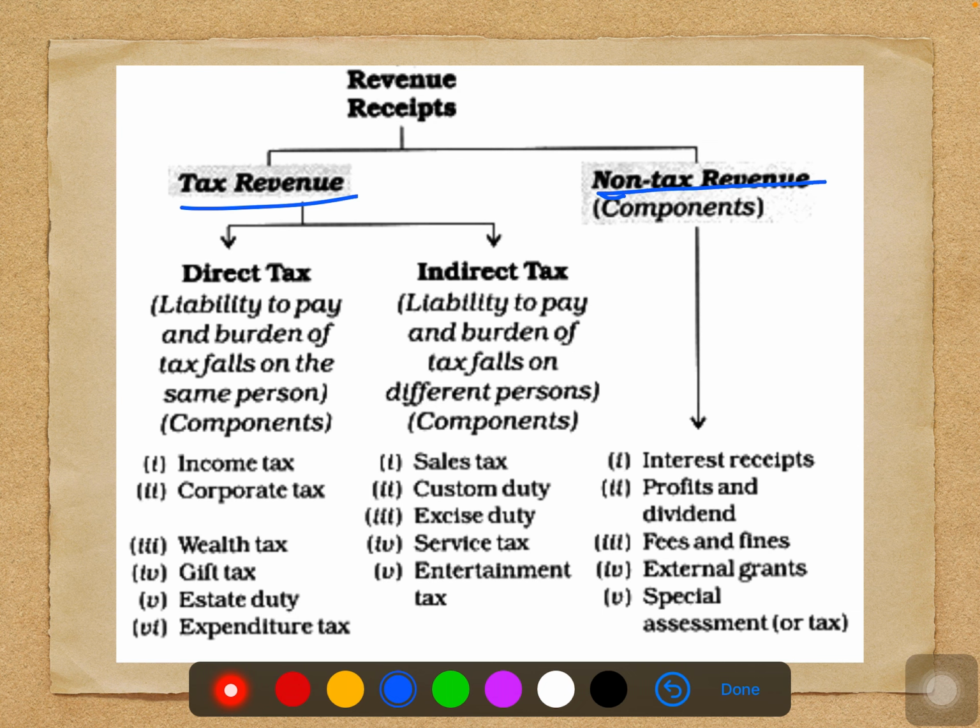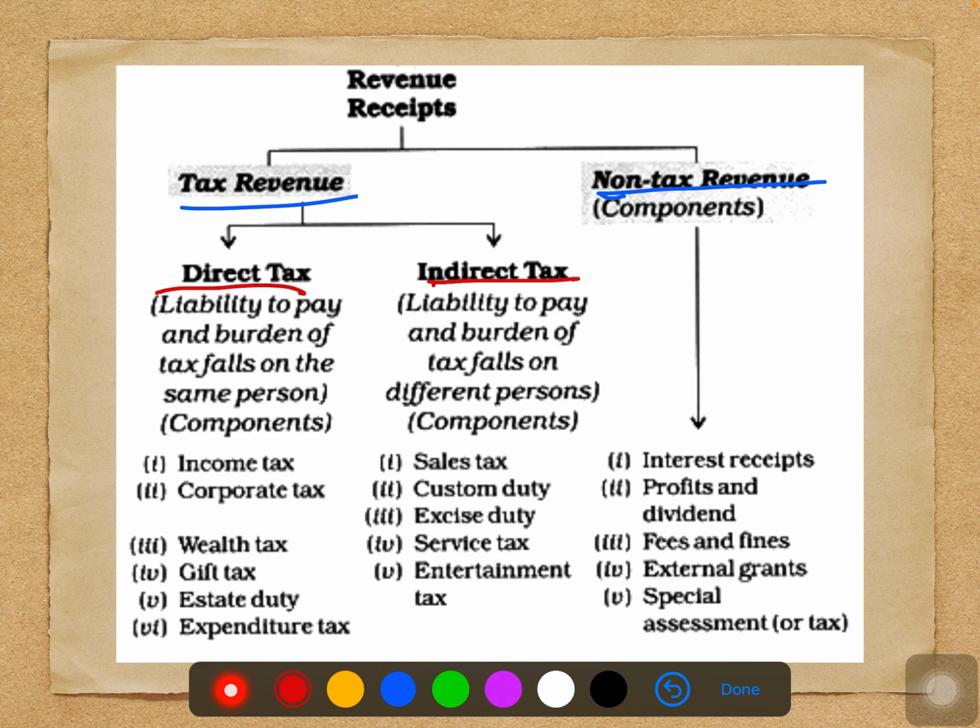The tax revenue can be classified into two different ways again, that is direct tax and the indirect tax. What is the difference between the direct tax and the indirect tax? Direct tax is the tax which is imposed on a particular person. The burden will be on one particular person, he cannot transfer it to any other person. The burden he has on his head, he should pay it. So that's called direct tax. On the other side, indirect tax is transferable from one person to another. So if you do not purchase any of the goods, the tax will not be paid.